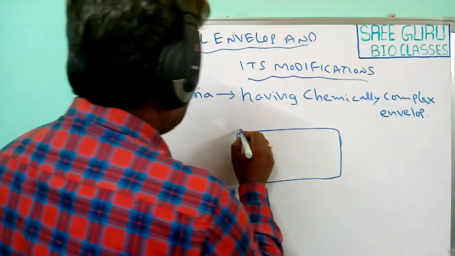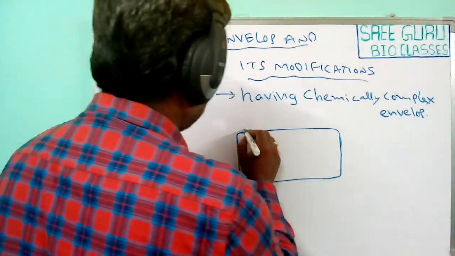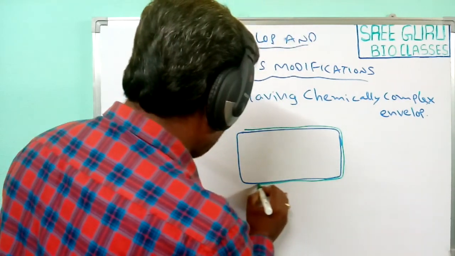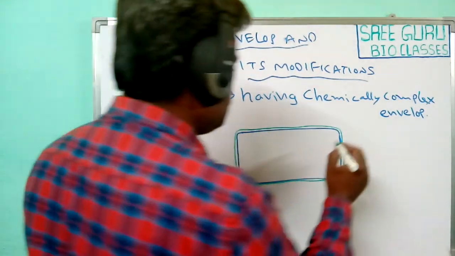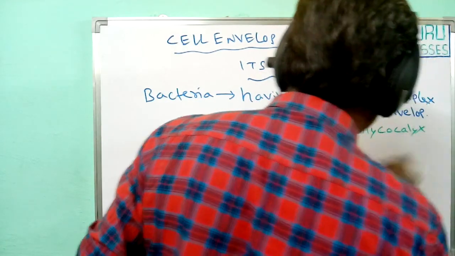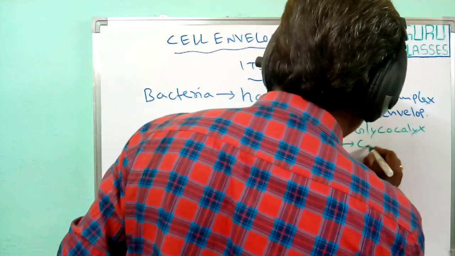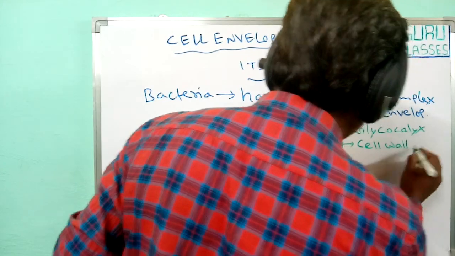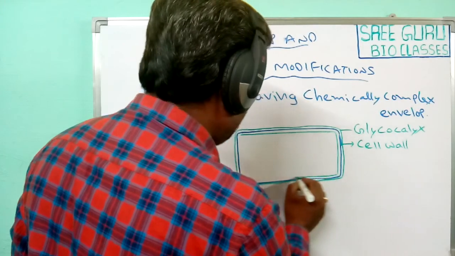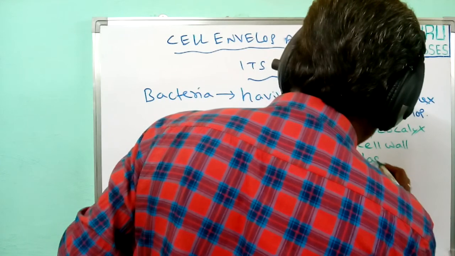One is the outer layer, which is known as glycocalyx, and the middle layer, which is commonly called the cell wall, and the third layer present in the envelope is known as the plasma membrane.